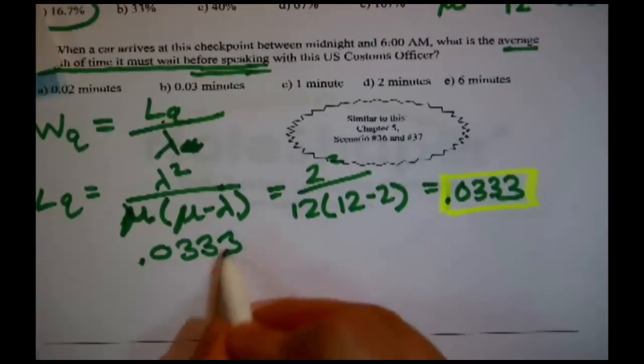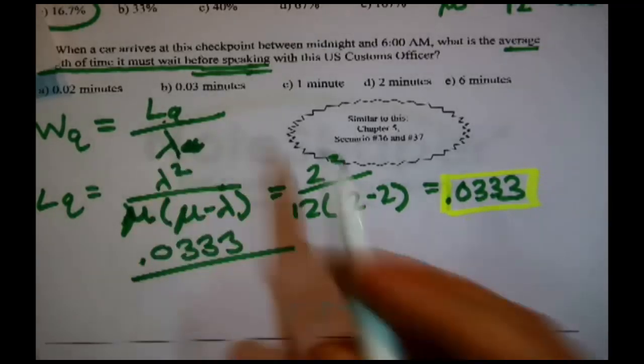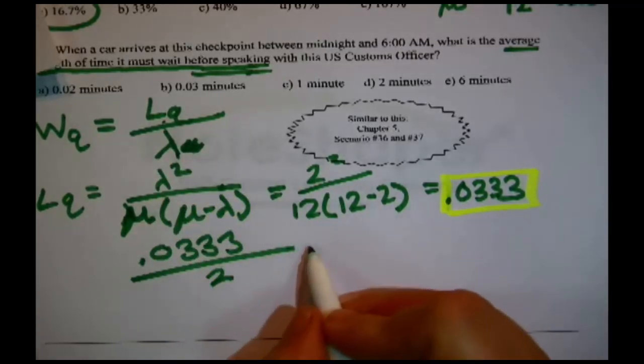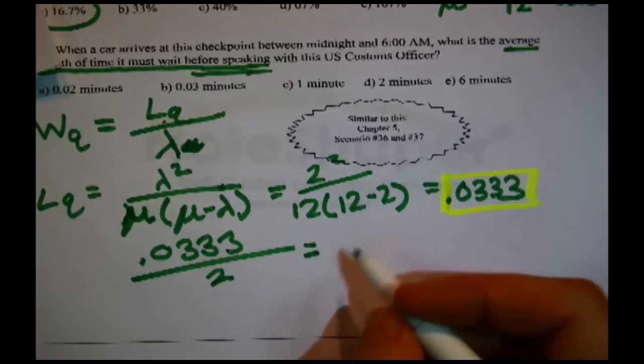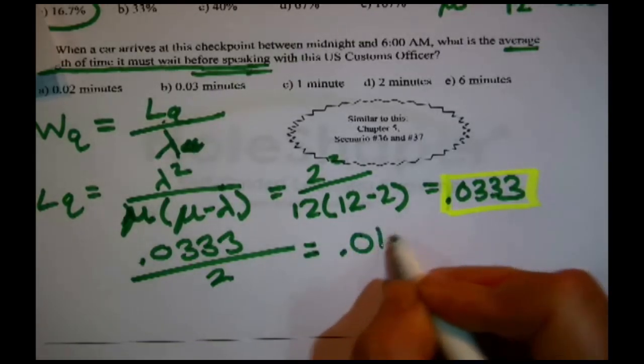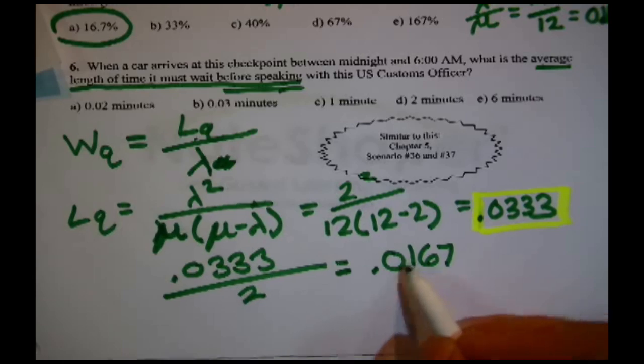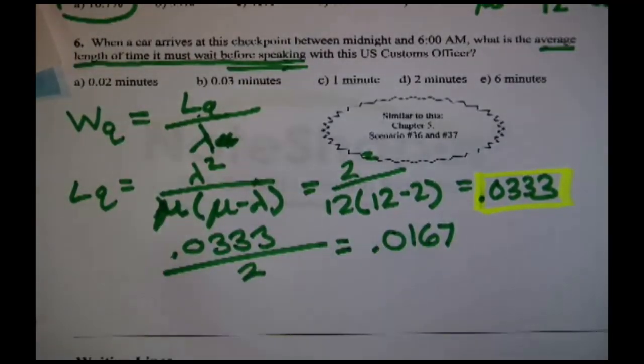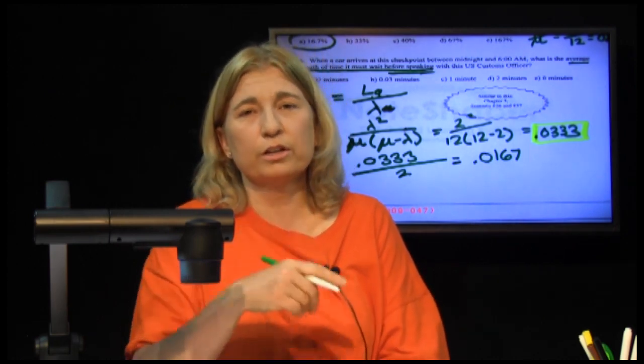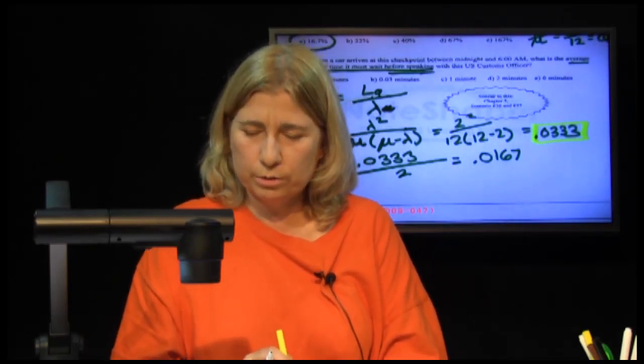But that's not the answer by itself. We take that number and divide it by lambda, which is 2. So we get 0.0167. You might say that rounds to about 0.02, but wait, that's not the answer. This is another good reminder, like the thing with the trucks: whatever units lambda and mu are in, that's what your answer is going to be in.